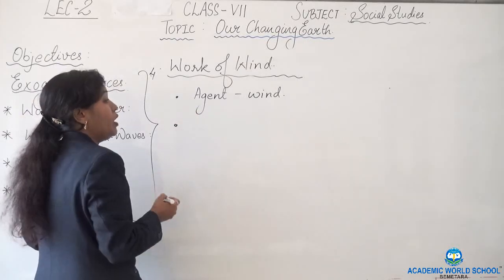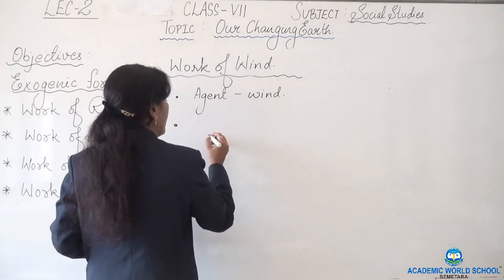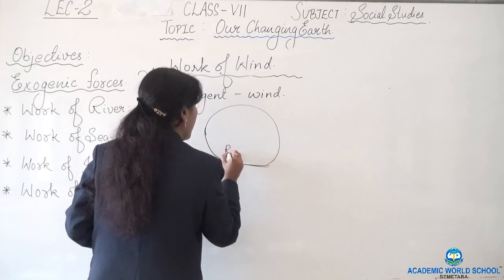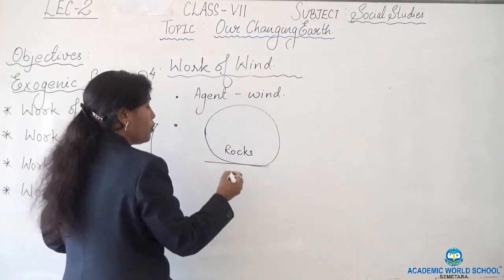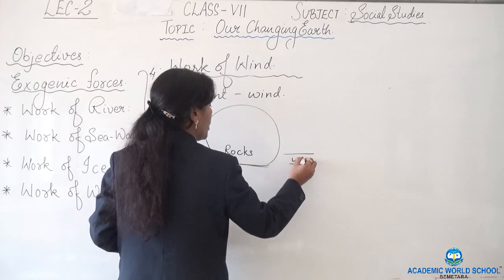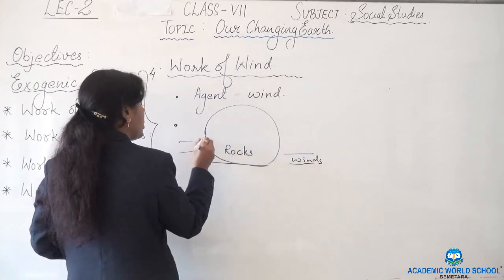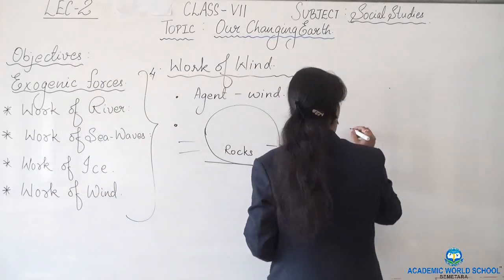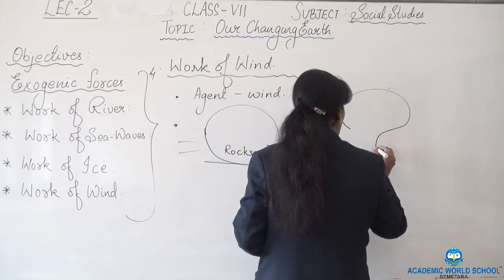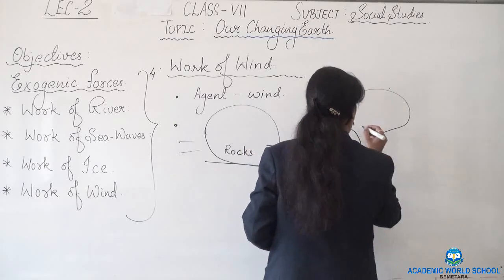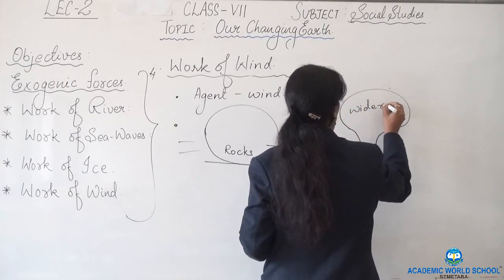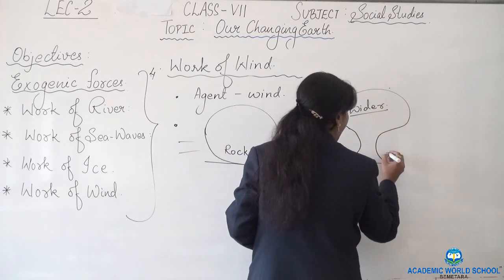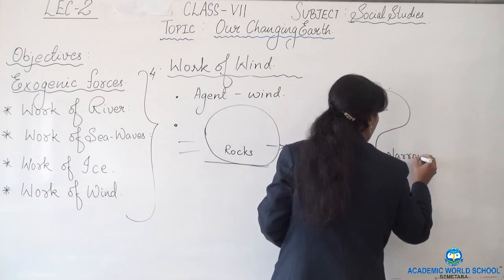Now, you have seen that in the desert areas, big rocks are there, and because of the agent wind, these rocks are eroded, and a new form of rocks is formed with a wider top portion and a narrow base.